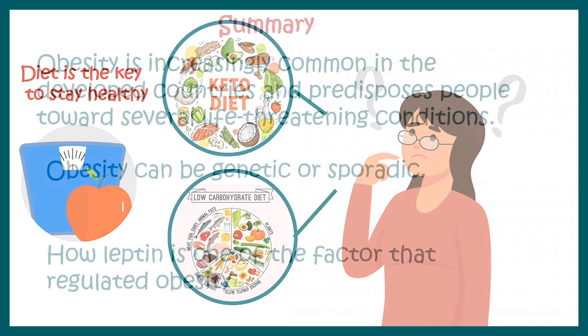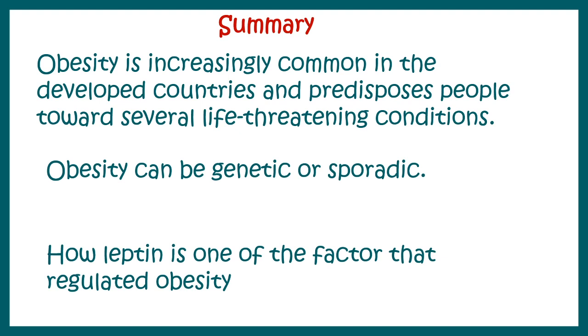So in this video, we learned many things about obesity. We learned that obesity is a common disease. It's kind of like a lifestyle disease which is affecting every age group in our population. Obesity can be genetic and sporadic as well. We also looked at the underlying mechanisms that can trigger obesity. We learned about leptin as a regulator of hunger behavior and calorific input.